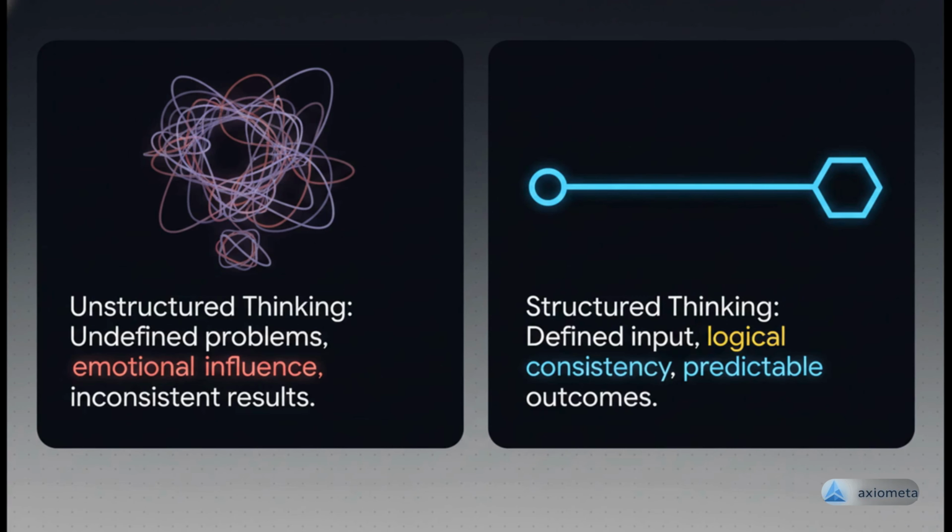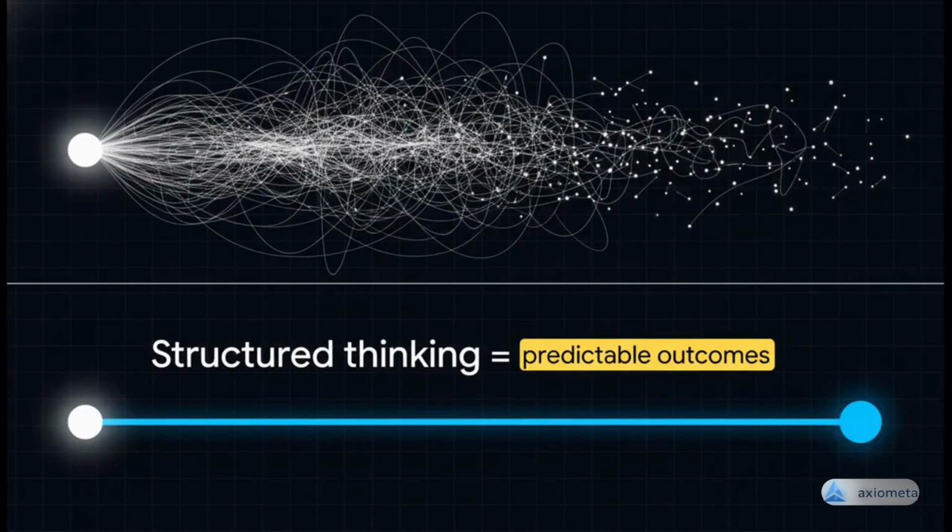Unstructured thinking operates on undefined inputs. It's influenced by emotional variables, and it produces inconsistent outputs. Structured thinking, in contrast, requires defined inputs, uses sequential processing, demands logical consistency, and therefore generates predictable outputs. The conclusion here is direct and unavoidable. Random thinking will always equal random results. Structured thinking leads to predictable outcomes. It's that simple. Inconsistency isn't a bug you can fix later. It is a core feature of a broken system.